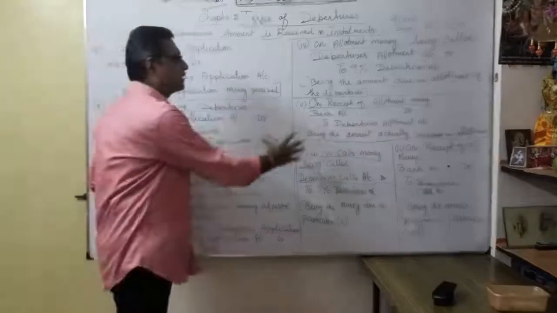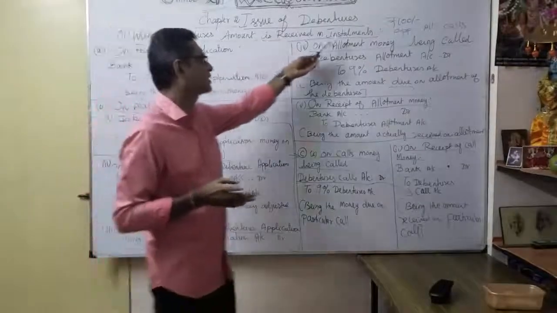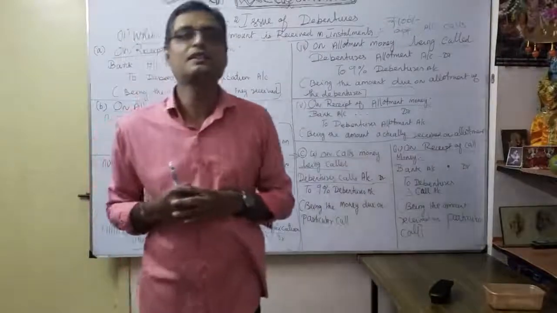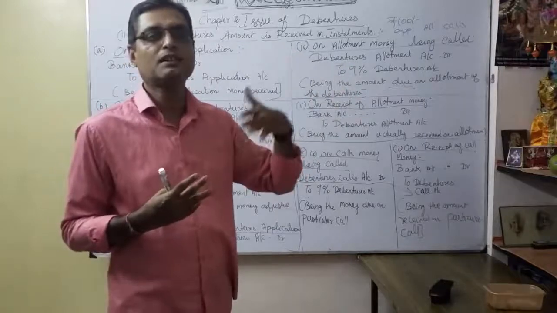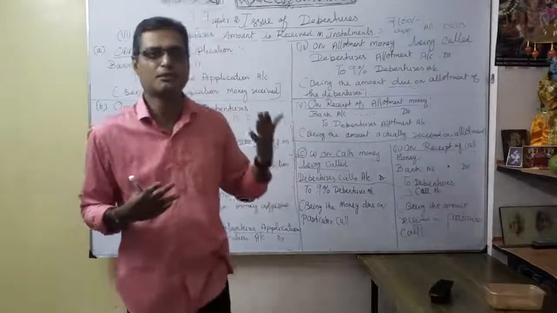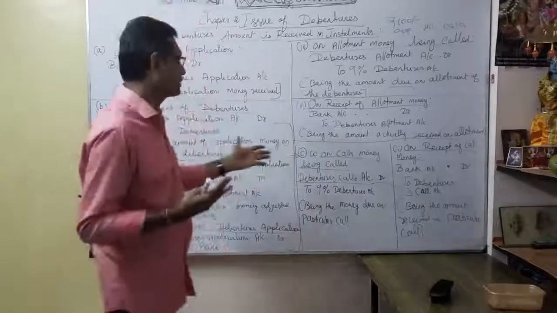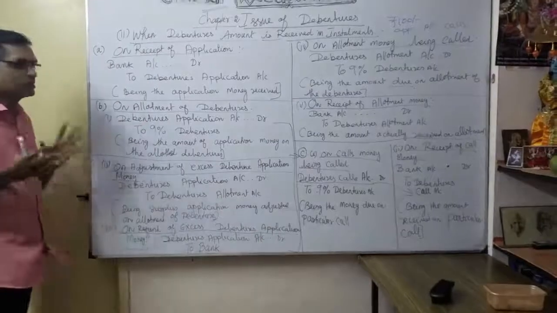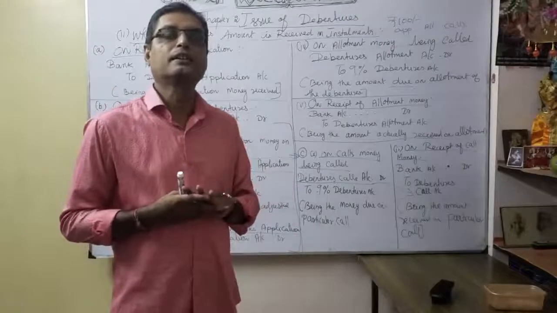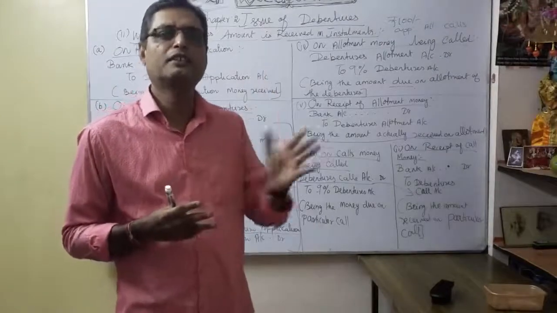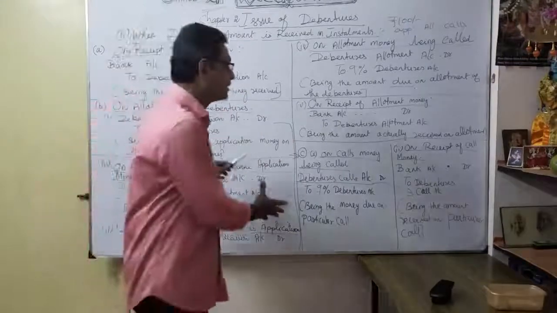So the 8 entries are mandatory whenever the debenture amount is received in installments. But as we discussed earlier, if the amount is received in lump sum, there are only 3 entries. Whatever the application and allotment amount is transferred to the particular debentures account, and third, any excess we refund. But here, totally 8 entries is mandatory. Again I am telling you, if you are strong in shares, how the entry will be, the pre-forfeiture entry, even the reissue, and then finally how much money is transferred to capital reserve, but here there are more entries.